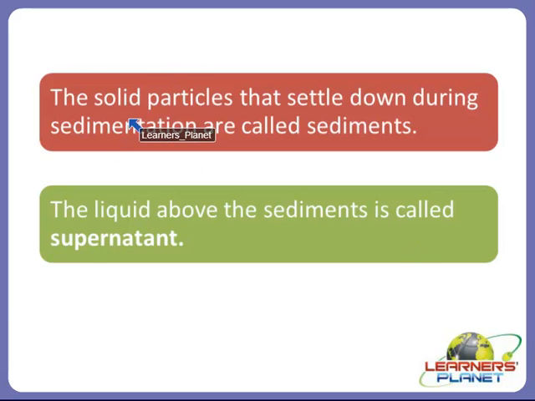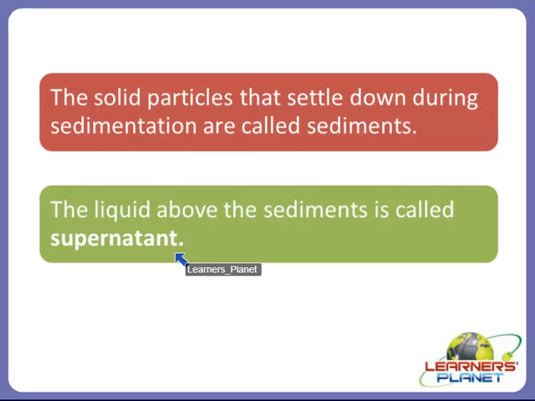The solid particles that settle down during the sedimentation process are called sediments, which we saw in the container, where they form their own surface. And the clear liquid above the sediments is called supernatant, right? Students, in that container we saw that a clear liquid was observed, right?